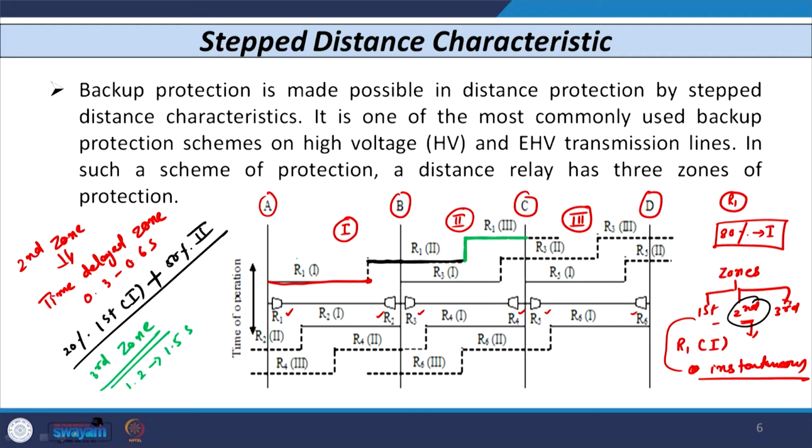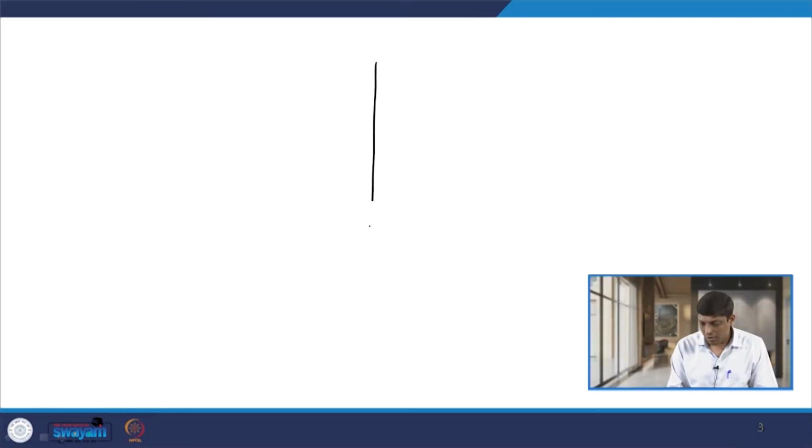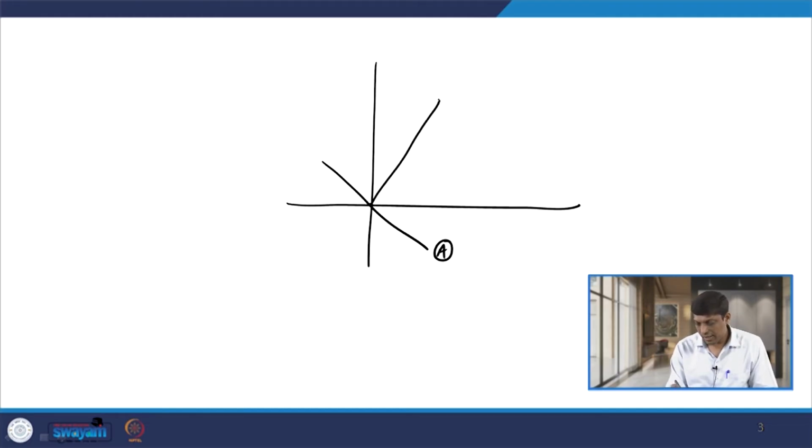So, we have the first zone, and it will cover the remaining 50% of this adjoining line section. If I want to show the first zone, second zone, and third zone on the characteristic area, I can draw it on the RX diagram. This is bus A, we have the line, this is bus B. The first zone of the distance relay covers 80% of the first line section. This is our first line section, and this angle is phi L.